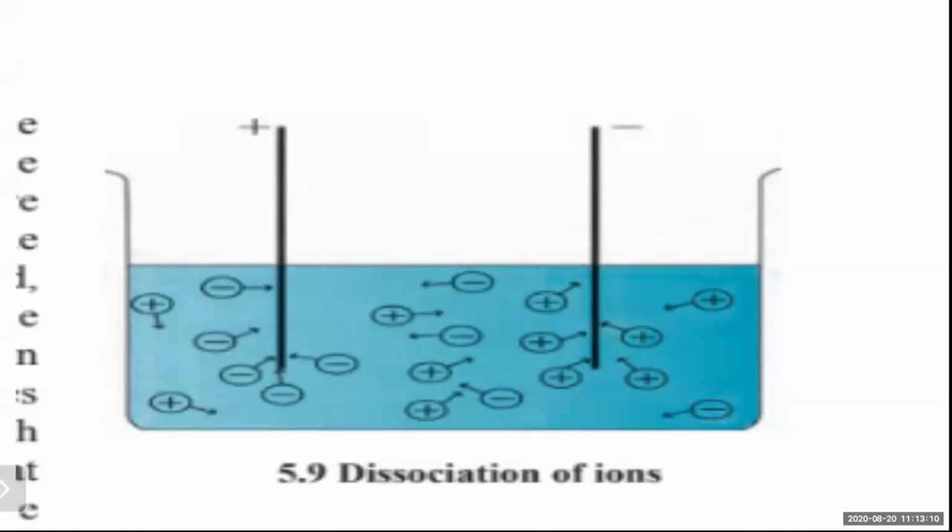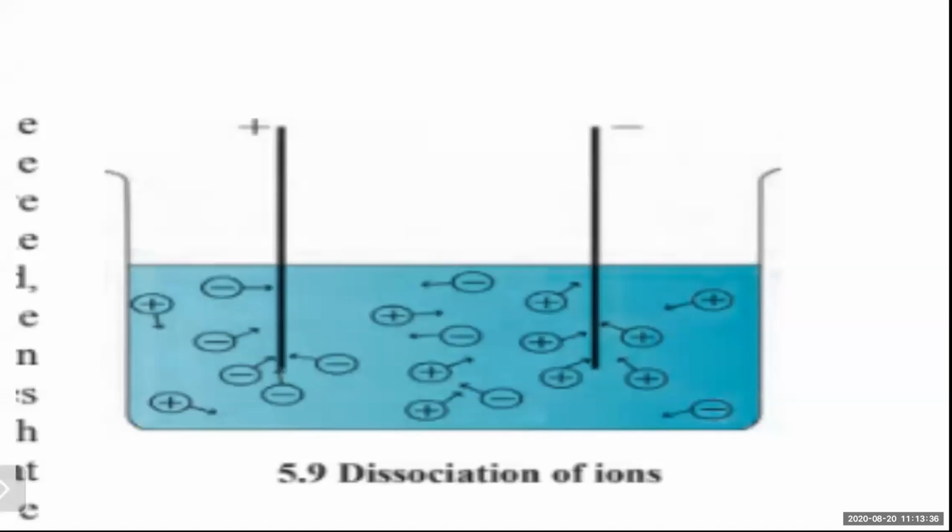Due to the movement characteristics of the liquid, the positively charged cations are attracted towards the negative electrode or cathode. On the other hand, the negatively charged anions move in the direction of the anode.